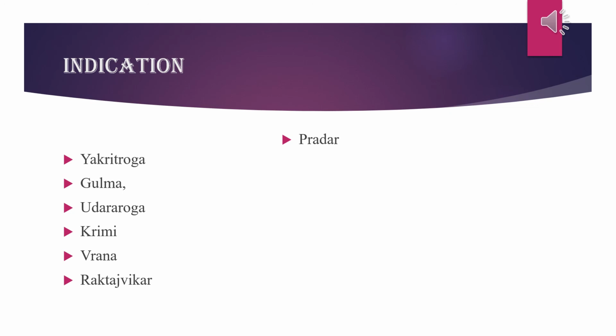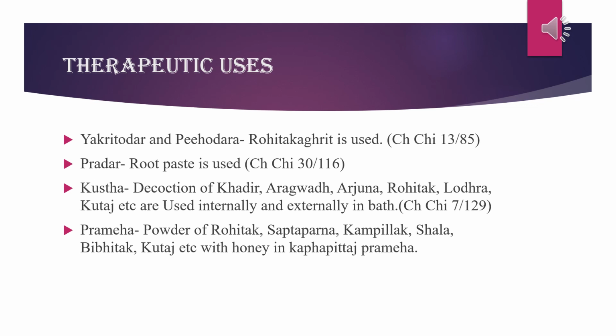And the bark is used in treating skin disorder. And the root is used internally for leukorrhea. And the bark powder and its decoctions are used in enlarged spleen, anemia, intestinal worms, and in skin disease, eczema, then piles, and in anorexia also. Therapeutic uses in Yakrit Udar and Plihodar, that means in hepatomegaly and splenomegaly.